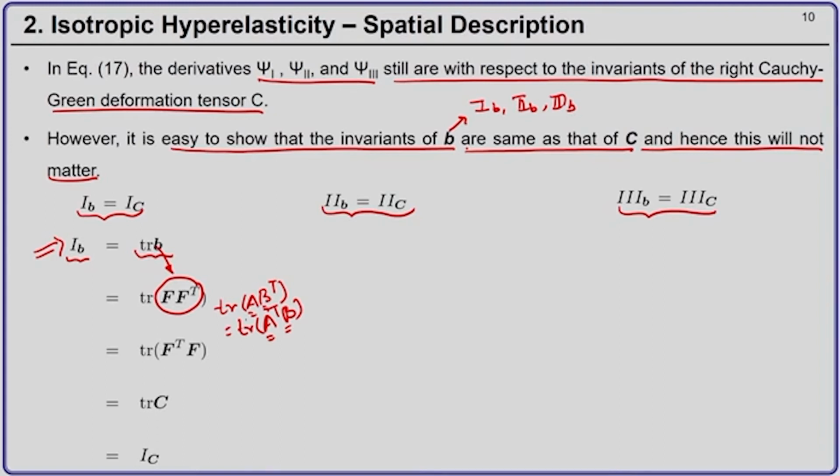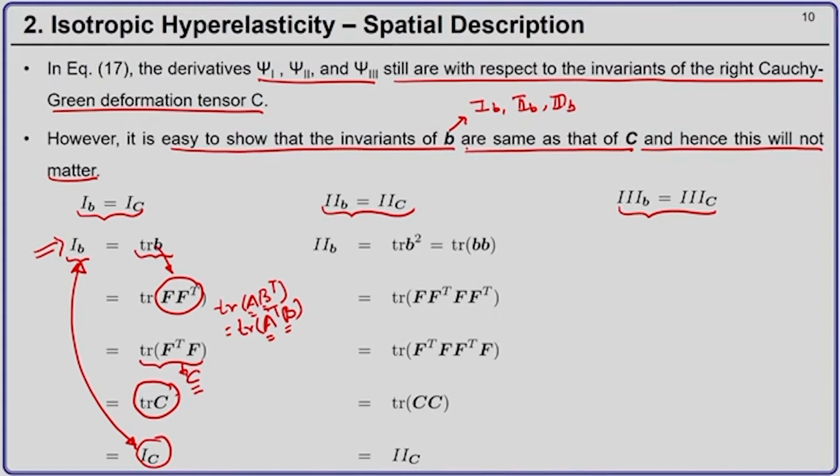So, A here is F, B here is F transpose, and what we get is trace of F transpose F. F transpose F is nothing but your right Cauchy-Green deformation tensor C, so this is trace of C, which is the first invariant of the right Cauchy-Green deformation tensor. So, you can see the first invariant of the left Cauchy-Green deformation tensor is the same as the first invariant of the right Cauchy-Green deformation tensor.